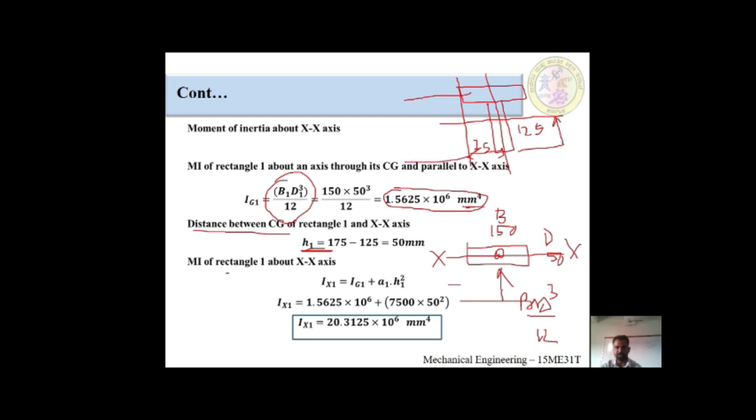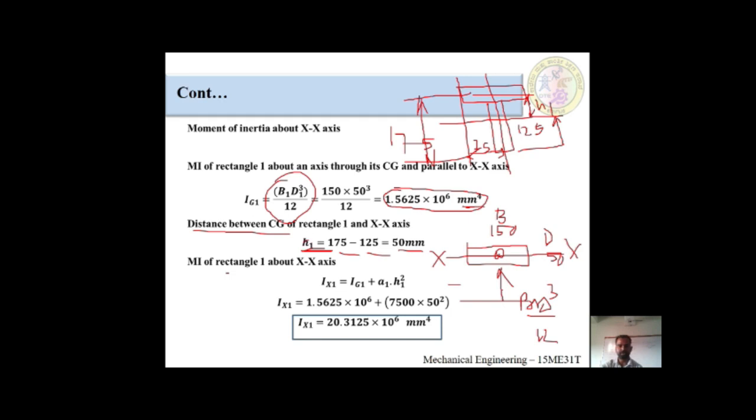We are calculating the x-axis value now. We have to take the axis of reference as horizontal. From here to here, how much? It is 175 millimeter, because from here to here is 150, and from here to half of the component is 25, so 175. How do we find the distance from here to this? We call it h1. How to find it? 175 minus 125. 175 minus 125 is equal to 50 millimeter.